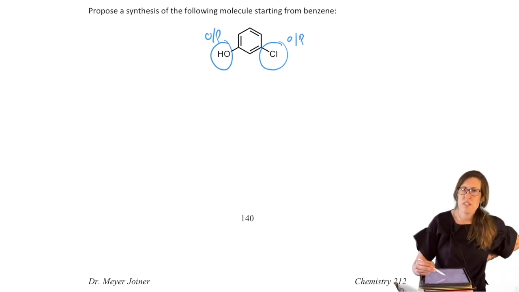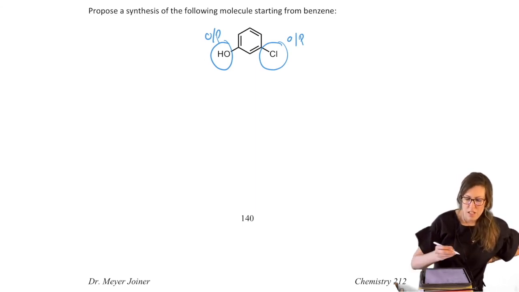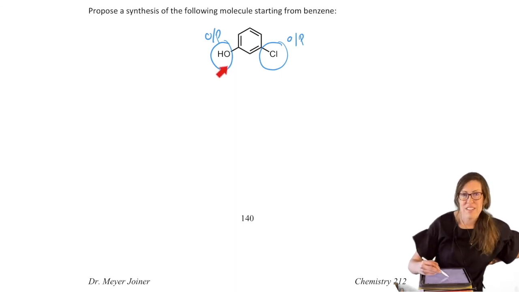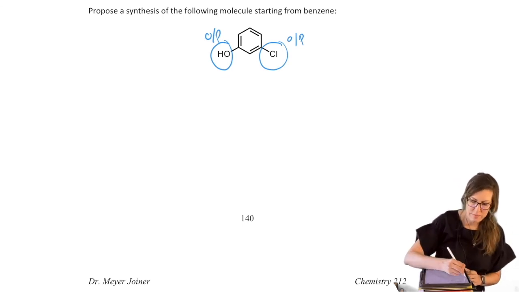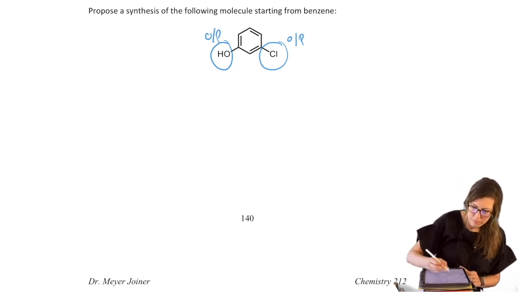I'd avoid using the diazonium as a director just because it's so reactive. So if you put anything in the presence of it, it's going to kick off too easily. So don't worry about its directing abilities. Focus more on the directing abilities of those more stable species. So the fact that you know that in order to ever arrive here, you had to have one path, especially if you consider what we just did, would be to go through aniline. The only way to get aniline is through nitro. Nitro is a meta director. Okay, so let's write that out.